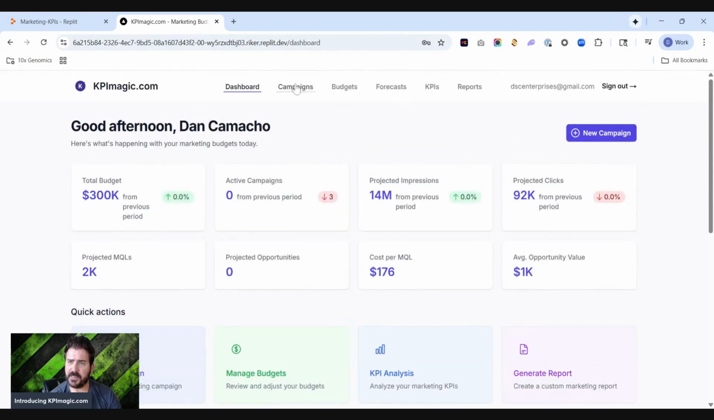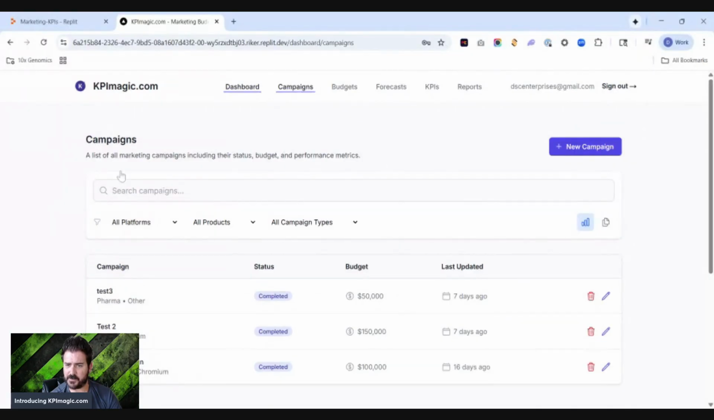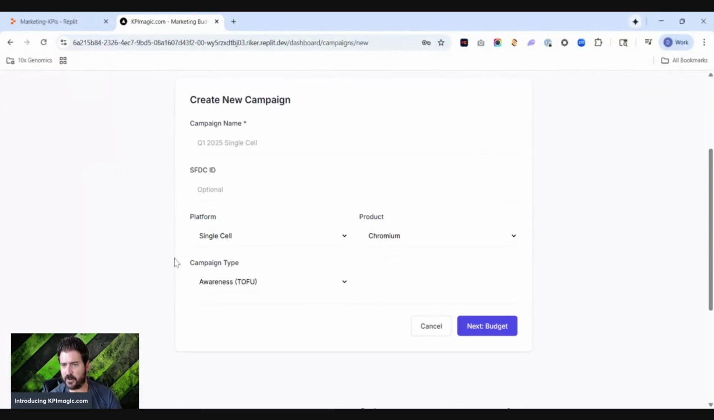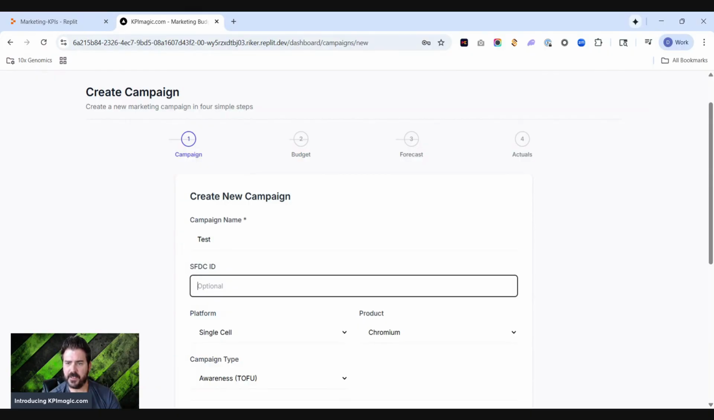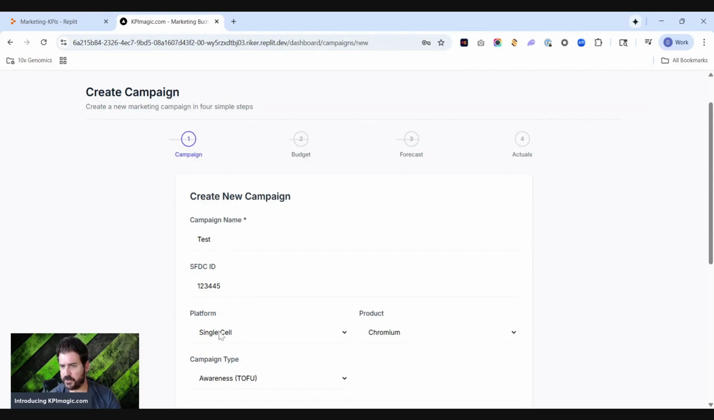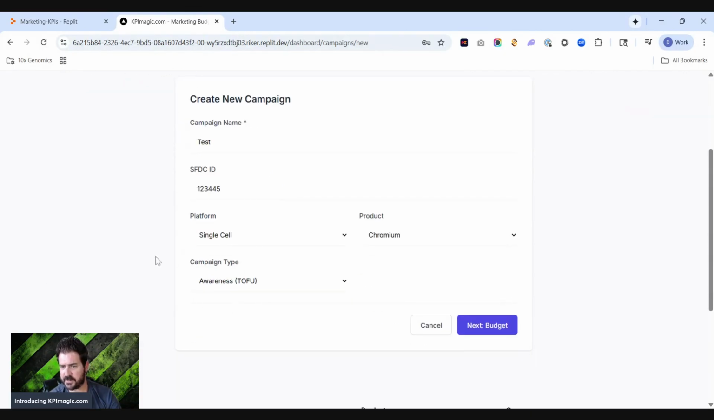If you jump into campaigns, this is where the magic happens behind the scenes. You can create a new campaign. And when you create a new campaign, it basically just asks you what type of campaign you want. In this one, I'm going to make a test campaign. We'll say our Salesforce ID is 12345, and then these are the default settings that I've put in here today.